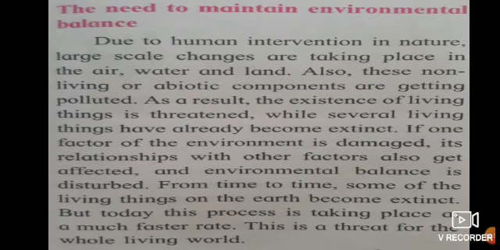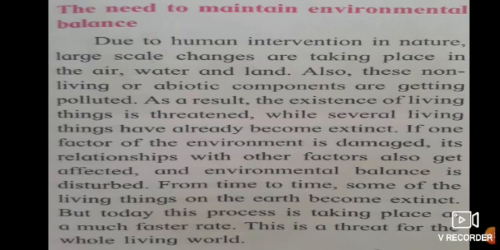Due to human intervention in nature, large-scale changes are taking place in the air, water and land. Also, these non-living or abiotic components are getting polluted. As a result, the existence of living things is threatened, while several living things have already become extinct.